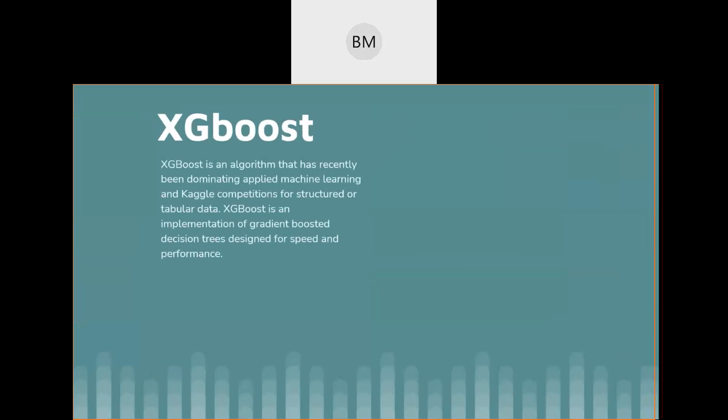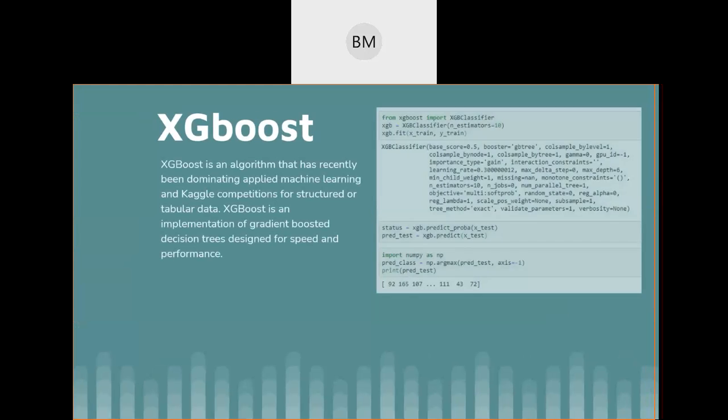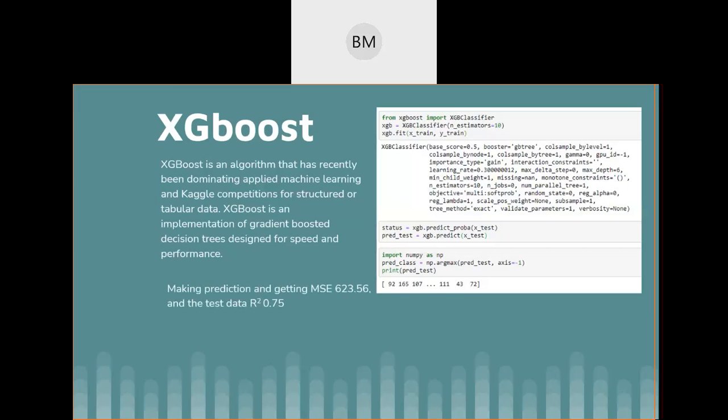So yeah, this is the last model which we tried to predict, which is XGBoost. I know XGBoost is getting more popular nowadays. It's one of the very well used machine learning algorithms, and mostly used in Kaggle competitions for structured or tabular data. And we tried to implement that in our model, and this is the code and function we used to fit.